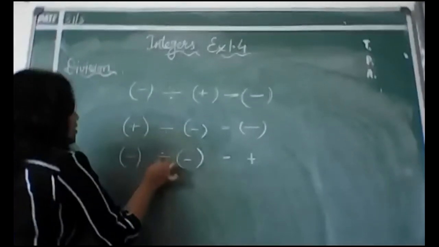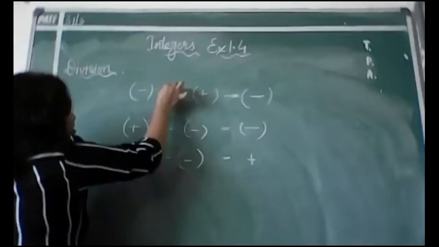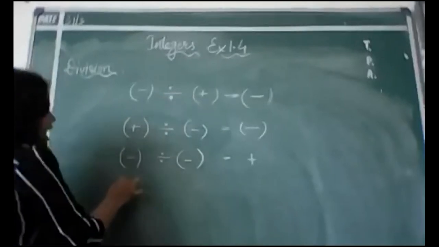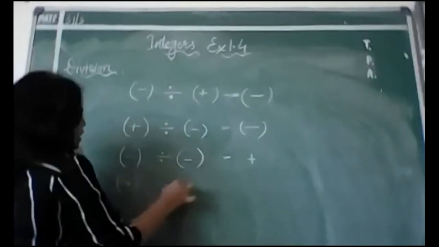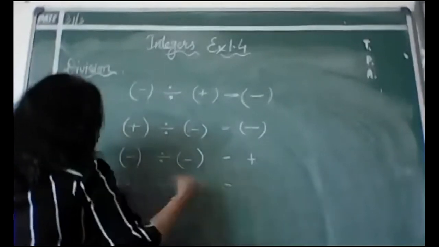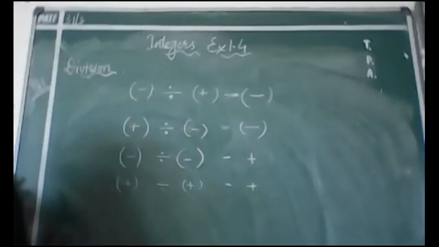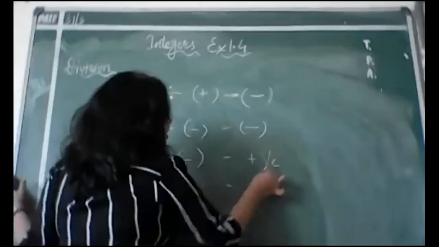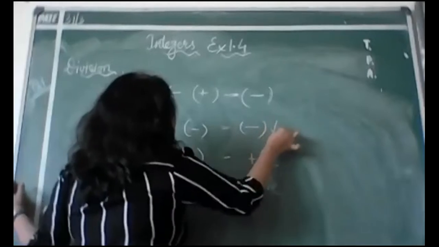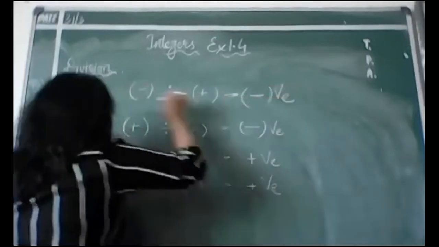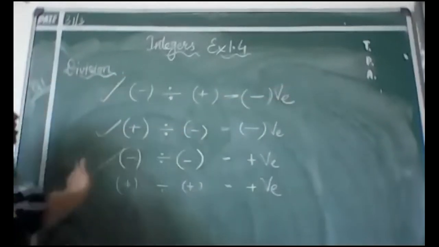So remember, these are three conditions which are majorly used, and one more which is plus divided by plus. So you know if all positive, you will get the answer in positive only. So remember, please learn these three main concepts, 1, 2, and 3.